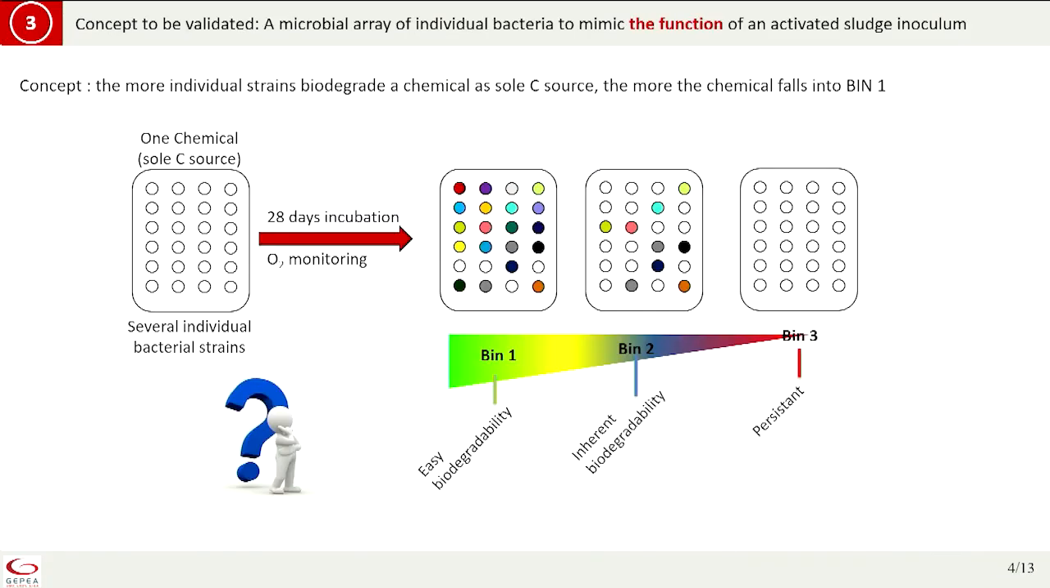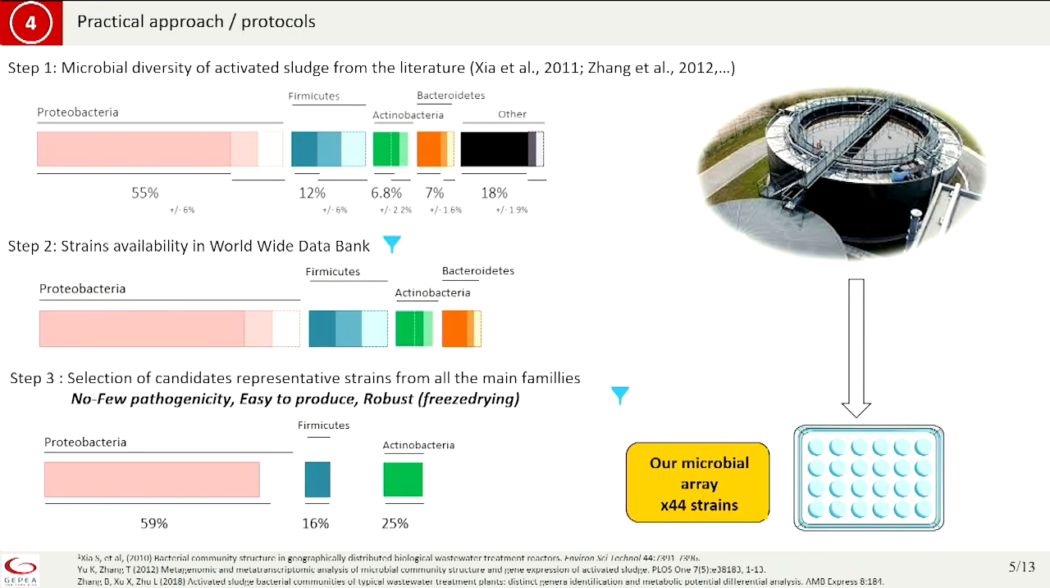So to be clear, the question is: is there any relationship between the number of strains you use that are able to use the substances and the bin, that is, easily biodegradable or persistent? How did we do that?